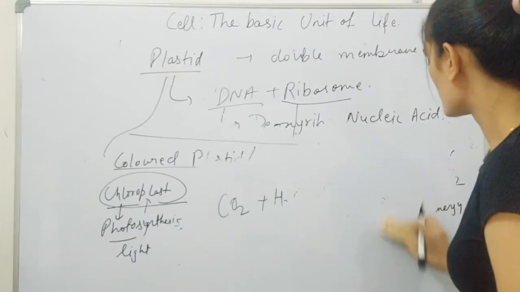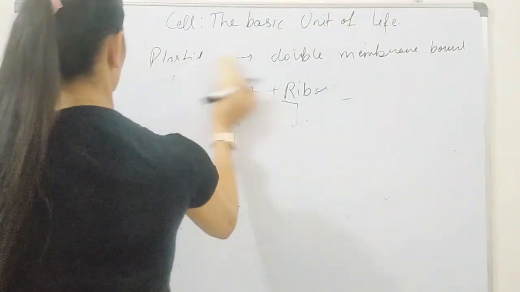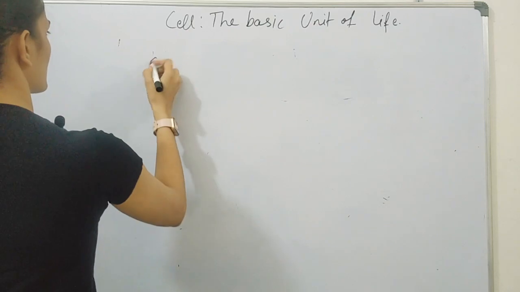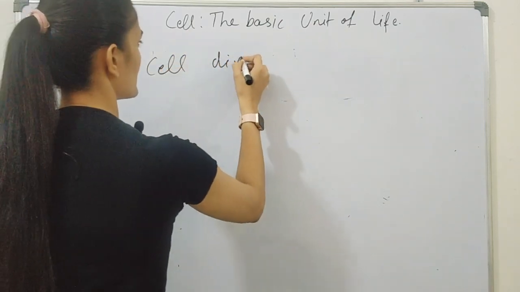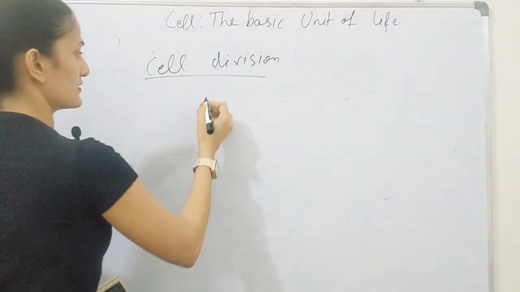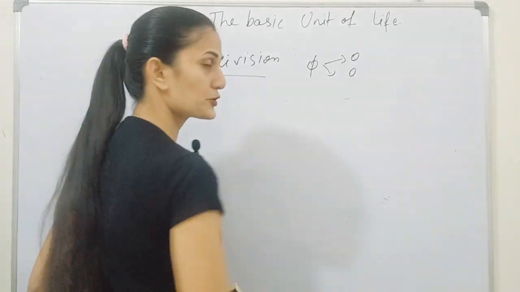Now the next topic is cell division. Cell division means dividing the cell. One cell gets divided into two cells.